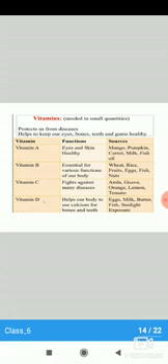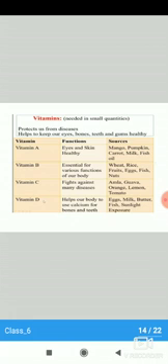Now here one chart is given which shows the different kinds of vitamins, their functions and the sources. Vitamin A keeps our eyes and skin healthy, and sources are mango, pumpkin, carrot, milk, fish oil, etc. Then vitamin B is essential for various functions of our body, and the sources are wheat, rice, fruits, eggs, fish, nuts, etc. Then vitamin C, it fights against many diseases.